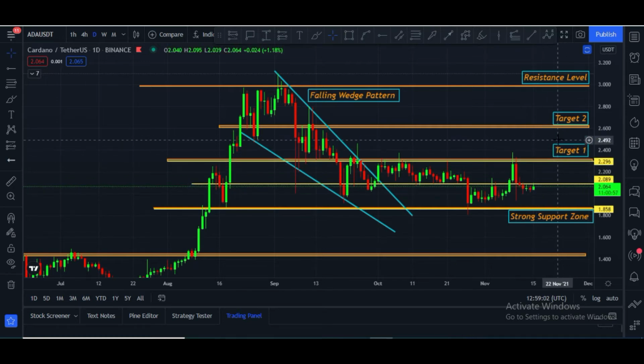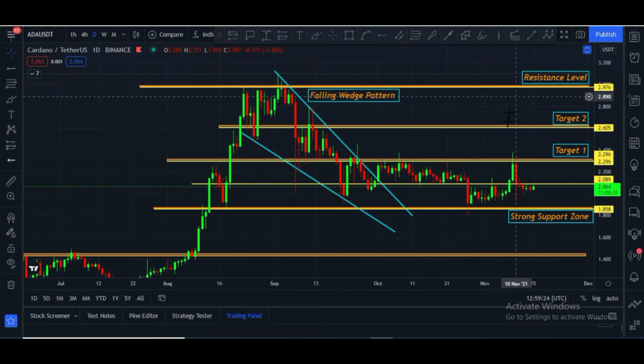The second target is this area, $2.58 to $2.60, and the third target is the $3 price area. Let me mark this. Now you can see it very clearly. These are the targets and it can easily hit them, but we have to wait.